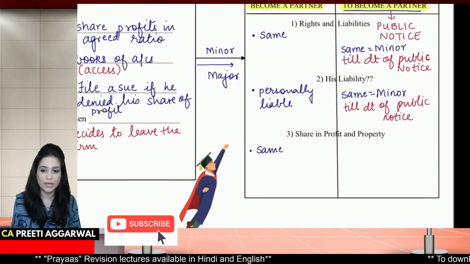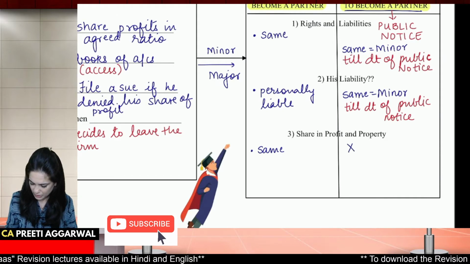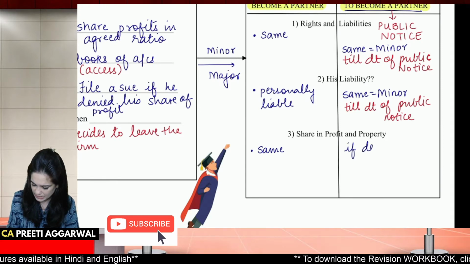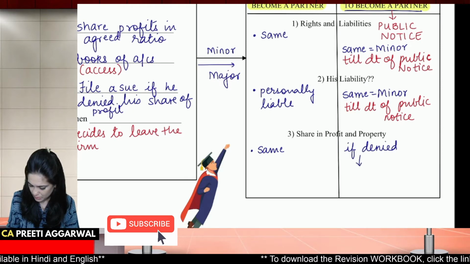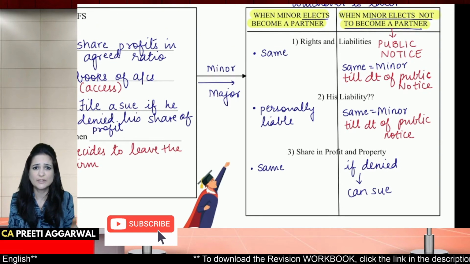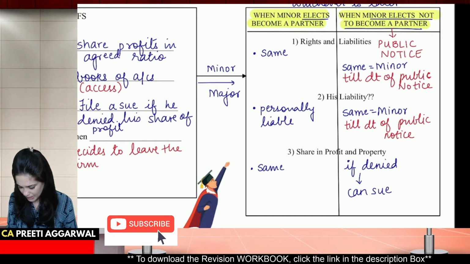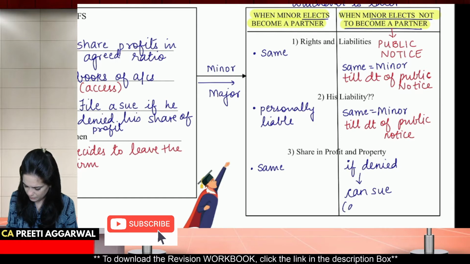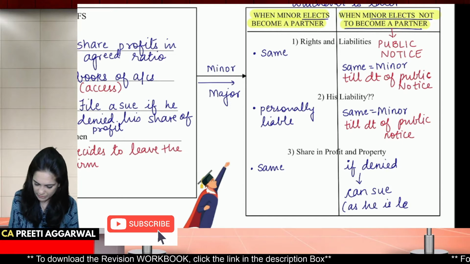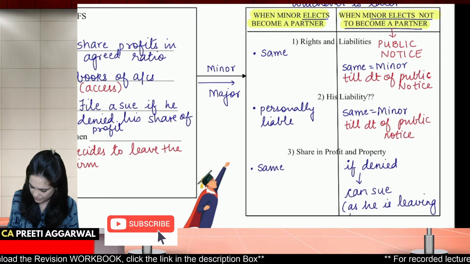What about his share in profit and property? If he is denied, okay, if he is not getting his share, let me write the word denied. If now he is denied, he can sue because he has decided not to become a partner. He has decided to leave the firm. Okay, if he is denied, then he can sue, as he is leaving the firm.